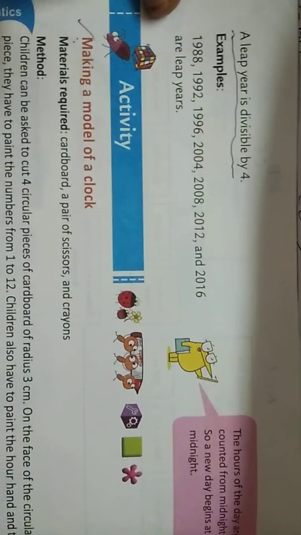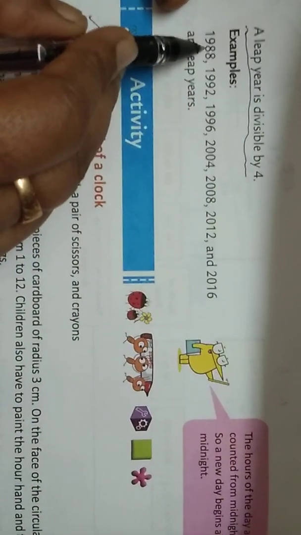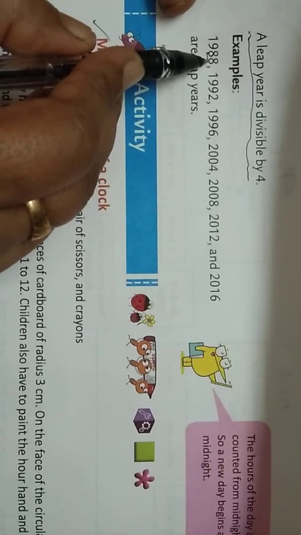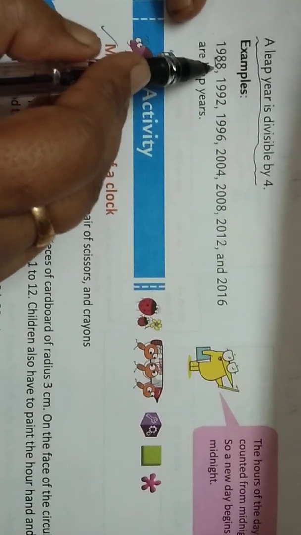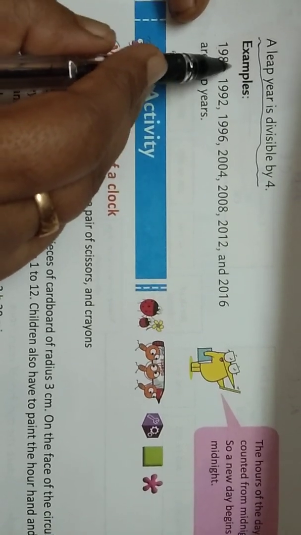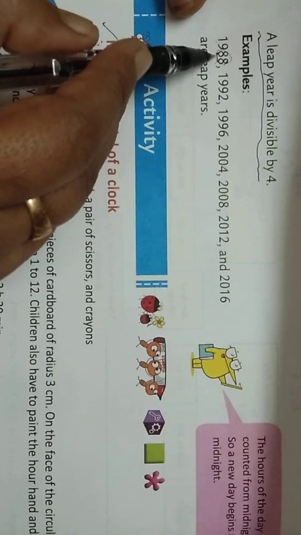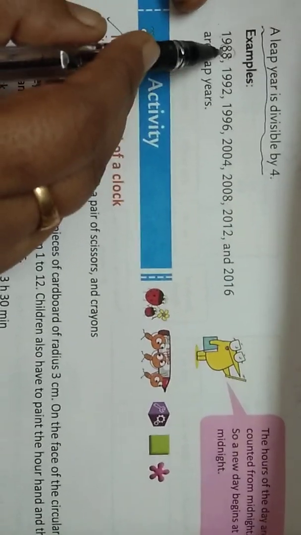Look here. A leap year is divisible by 4. How will you check whether the given year is divisible by 4? Just check the last two digits, the ones and tens place. If that number is divisible by 4, we can say that the year is also divisible by 4. 1988: just check, 88 is divisible by 4. 88 divided by 4, we will get 22. So this year is divisible by 4.